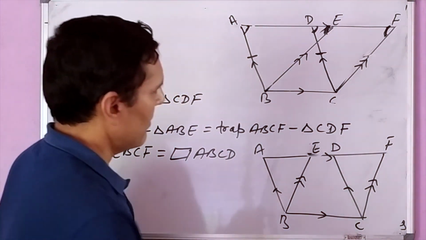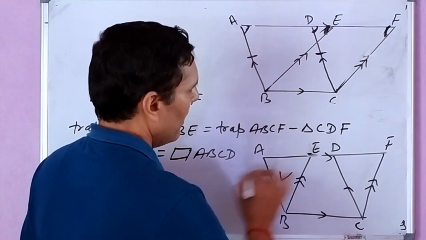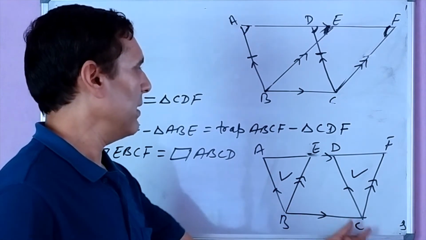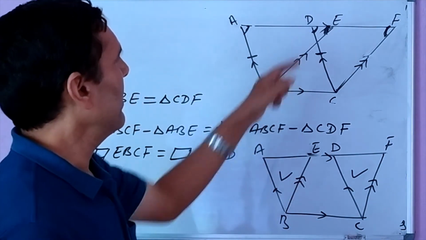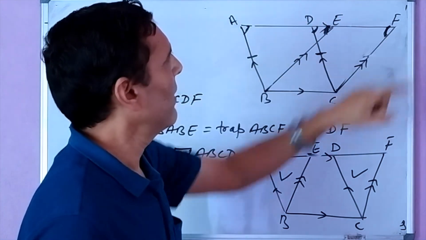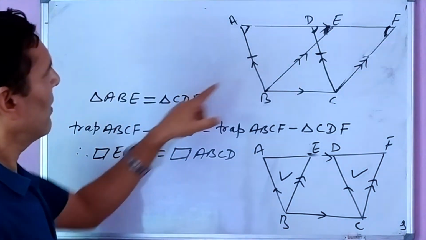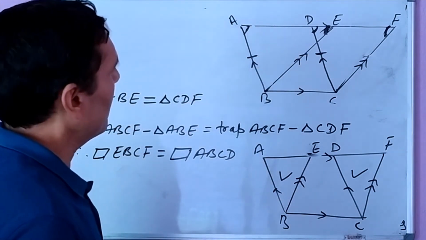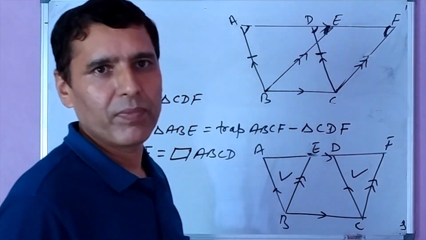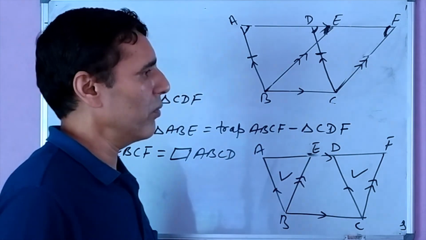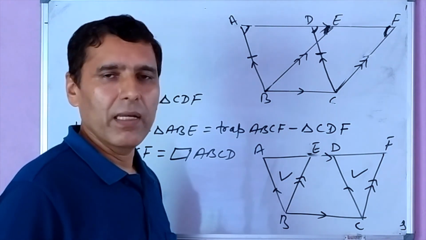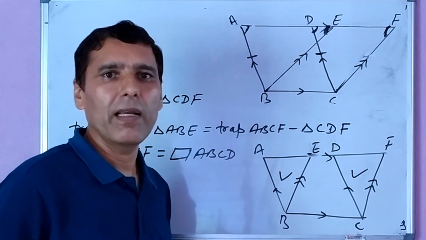Only the difference is here. After getting the areas of this triangle and this triangle equal, we add the middle trapezium BCDE. But in this figure, after getting the areas of triangles ABE and CDF equal, we subtract the areas of the equal triangles from the whole trapezium ABCF. This is the difference between the two figures. So finally we will get the same result: parallelograms on the same base and between the same parallel lines are equal in area.